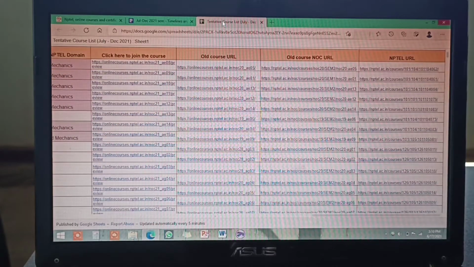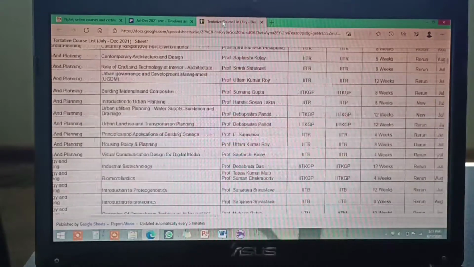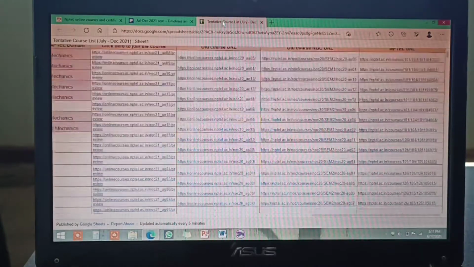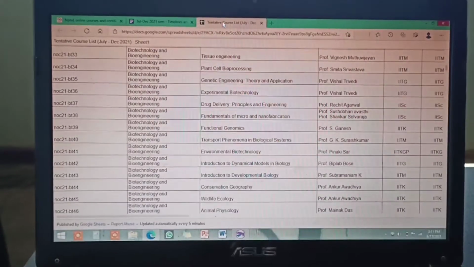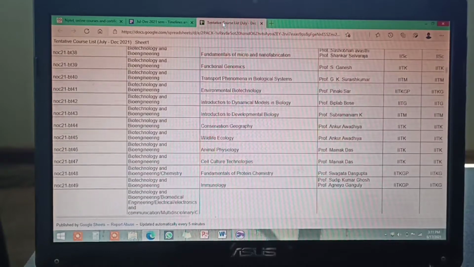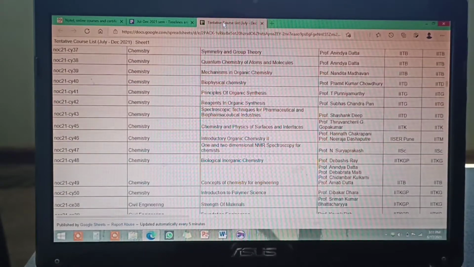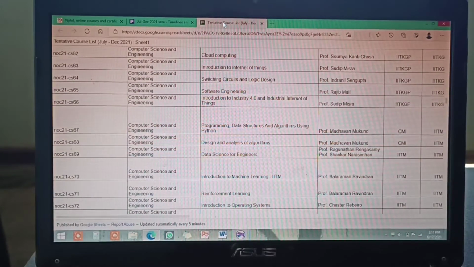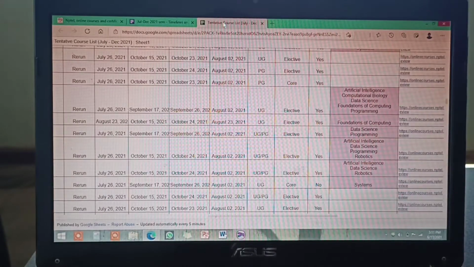So these are the URLs you can check out. All these URLs which you can see here are for joining the course and looking into it. So this is how you can see all the courses here. This is normally a course list, but I will suggest you should not check the courses this way, because in this one you will get so many courses and you won't properly get which to do and which not to do. But the plus point here is you can get all the data itself.